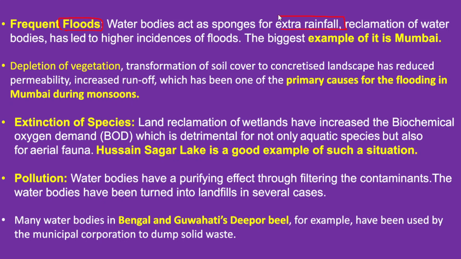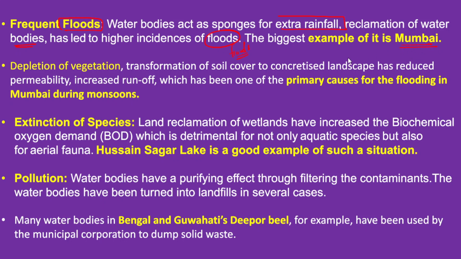For example, if urban areas have experienced torrential rainfall, then these lakes or water bodies in urban areas usually act as sponges for that extra rainfall, and they even help in preventing or controlling the floods. So the reclamation of water bodies has led to a higher incidence of floods. The biggest example is Mumbai.